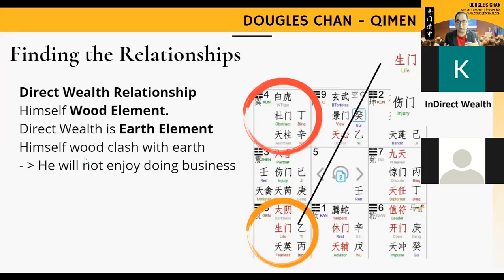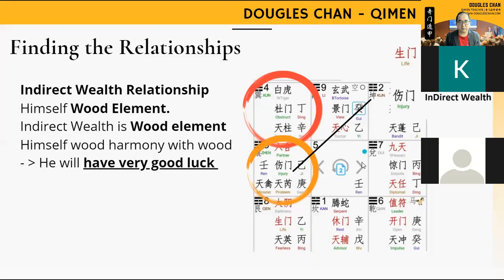That means it's destroying the earth, penetrating the earth itself and making the earth not great. So the business itself, he will not be enjoying, even if he were to want to go into the business. This is the basic concept of the relationship of the person and the direct wealth.